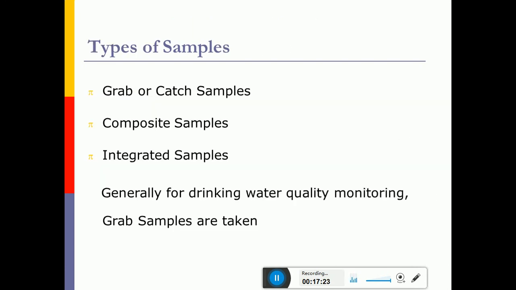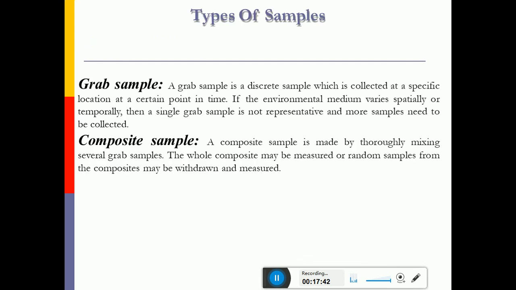So what are the different types of sampling? There are basically three types of sampling techniques. One is called grab or catch samples, then composite samples, then integrated samples. Generally, for most of the drinking water quality monitoring systems, the grab samples are taken. Let us see in detail what these techniques are. A grab sample is a discrete sample which is collected at a specific location at a certain point of time.